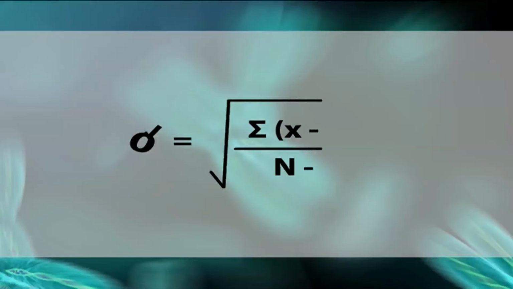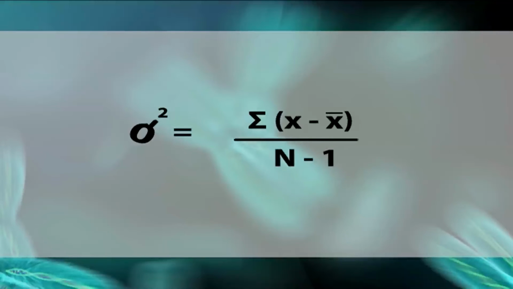Standard deviation, which is denoted by sigma, is expressed as sigma is equal to the square root of the summation of the square of x minus x bar, divided by n minus 1.